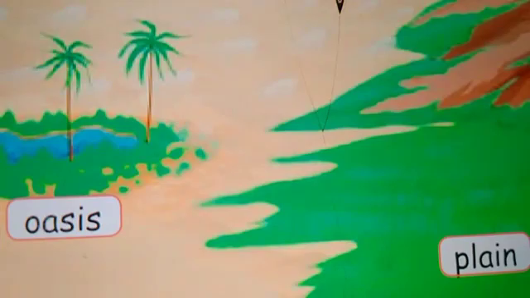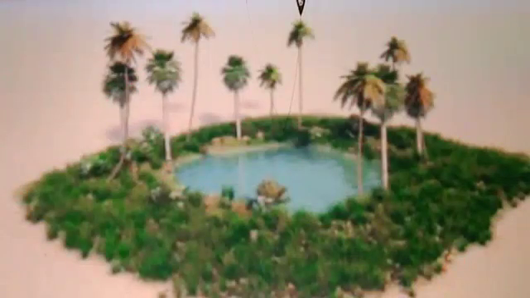What is the next one? Oasis. See this picture, students. A place in the desert where there is water and where plants grow. See this picture, students. In the desert, a small amount of plants grow in the water.